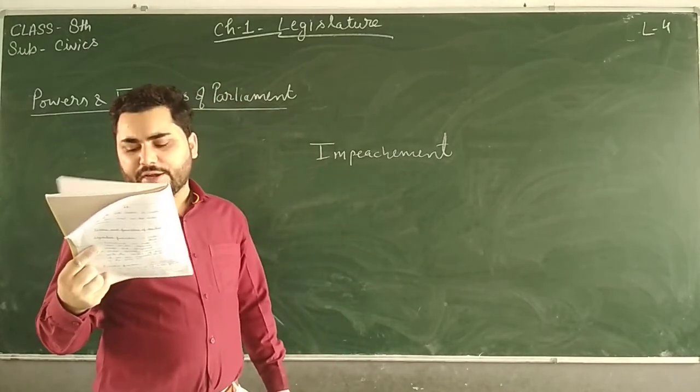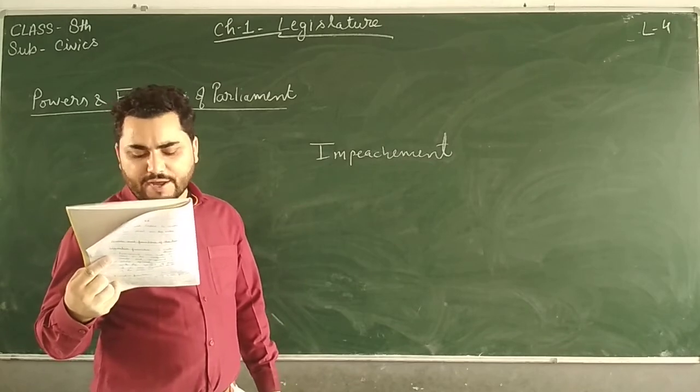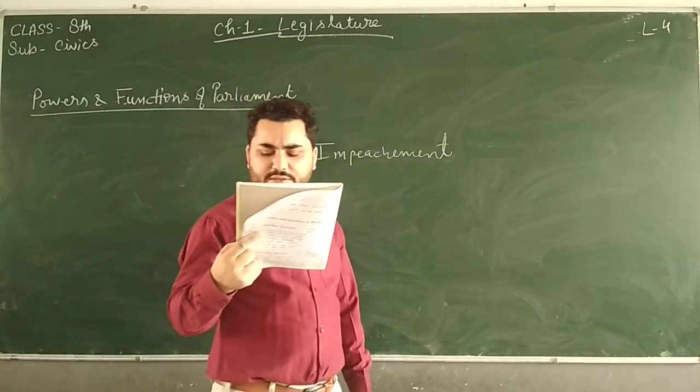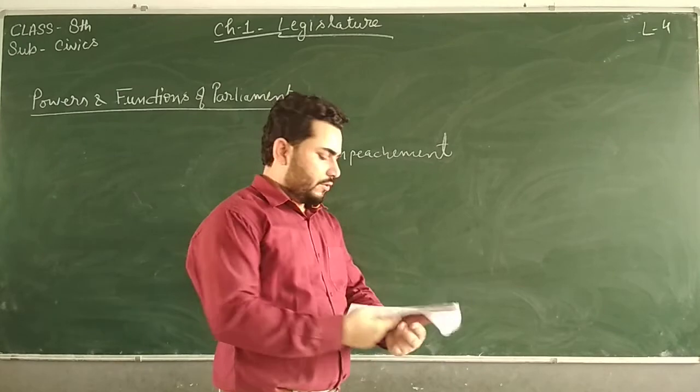Then the constitutional function. Parliament can amend the Constitution of India as long as the desired amendment does not breach the basic structure of the Constitution.